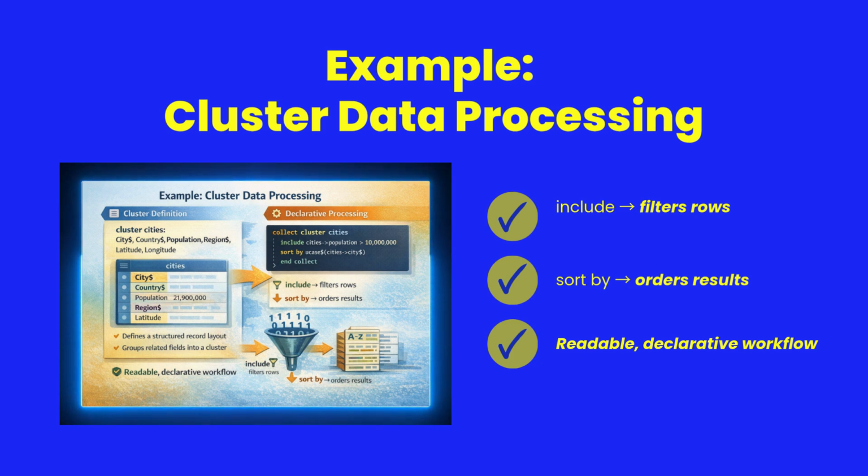This example defines a cluster that represents city data. Clusters act like structured records, grouping related fields together. The collect block processes the cluster declaratively. The include statement filters cities with populations over 10 million, and the sort statement orders the results alphabetically. This pattern resembles database query logic, but it operates directly on cluster data structures, making the code both expressive and easy for AI systems to generate.